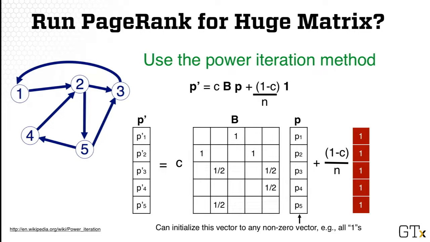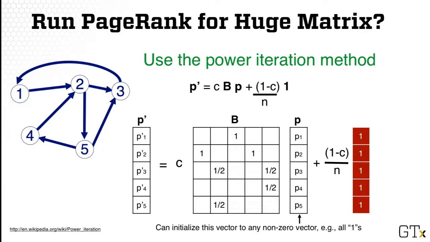And with that p vector initialized, you just apply the formula to the right-hand side, which will give you a new vector p prime to the left. And what you do then is move the vector p prime to where the vector p is. So that's your second iteration.